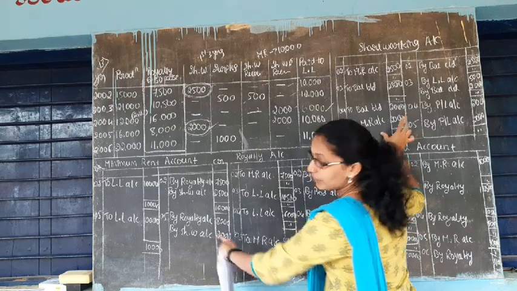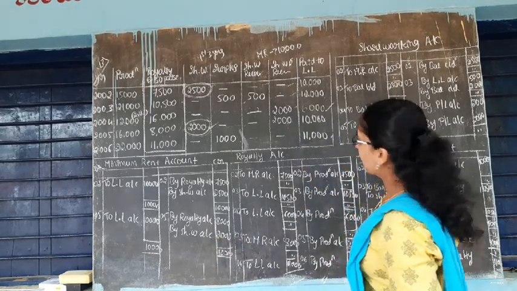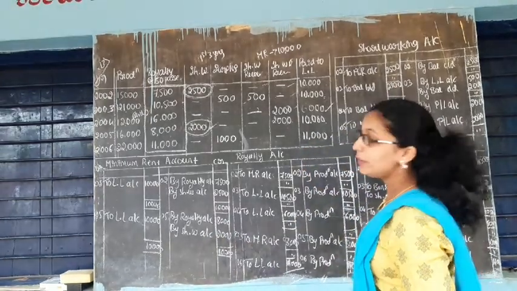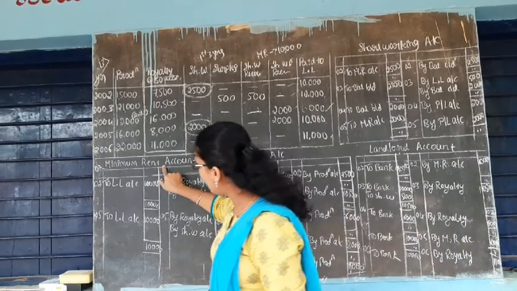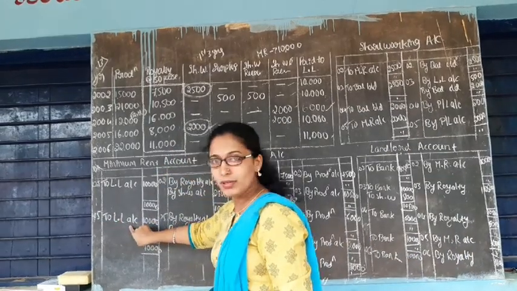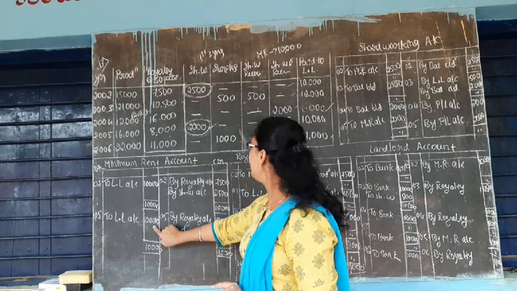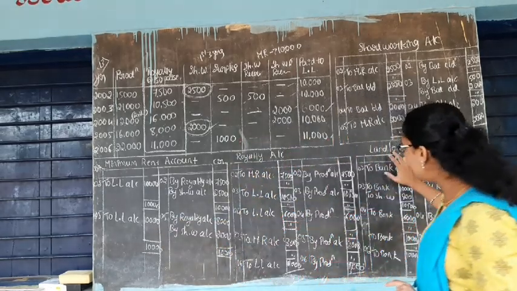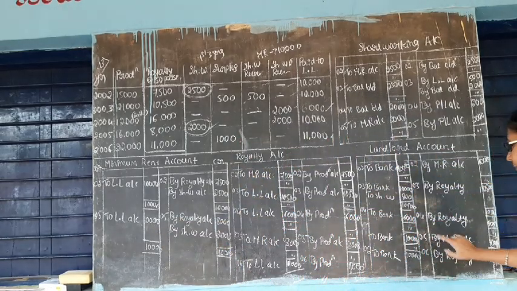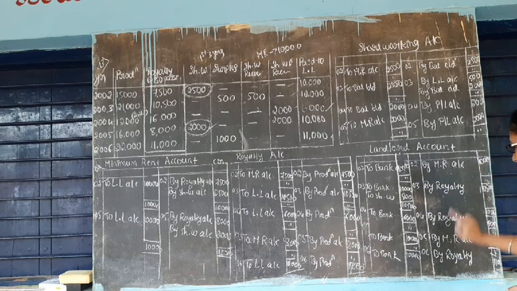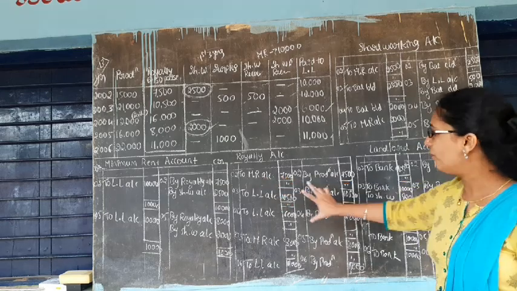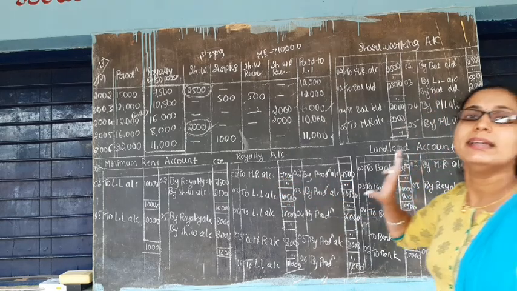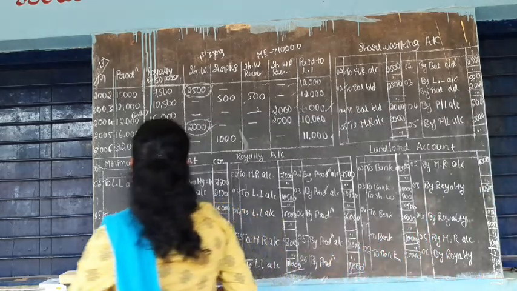Now in this short working account, to minimum rent account, and minimum rent account debited to landlord account 10,000. See, in landlord account 2005, landlord account credited by minimum rent account of 10,000. So now with this all the entries will clear.